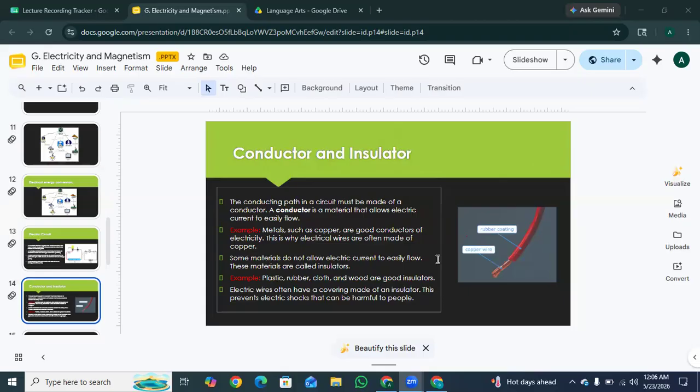So, why do wires have both? Electric wires are basically a team effort. The inside is a conductor, copper wire, to carry the electricity, and the outside cover is an insulator, a rubber or plastic coating, to protect you from getting a harmful electric shock. That's why we can say that wires have both conductors and insulators. The inside of the wire is the conductor and the outside of the wire is the insulator.